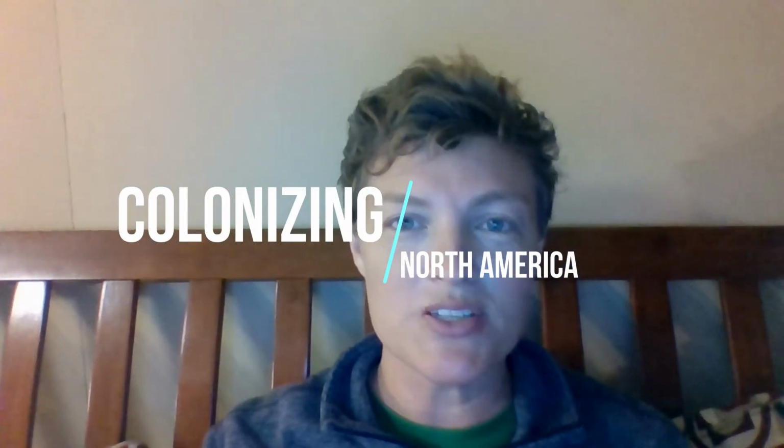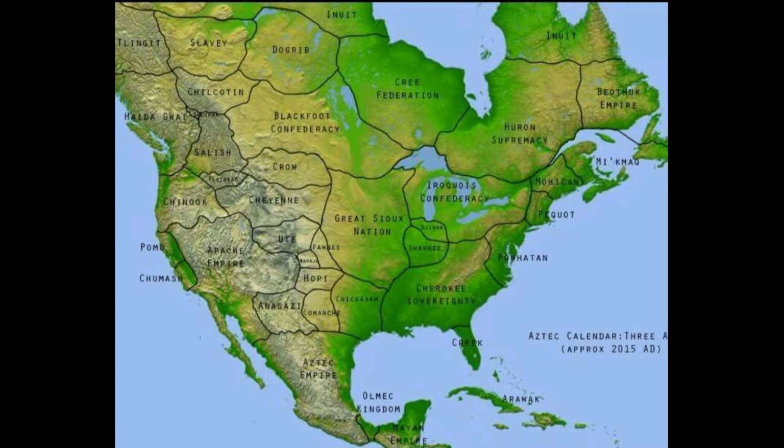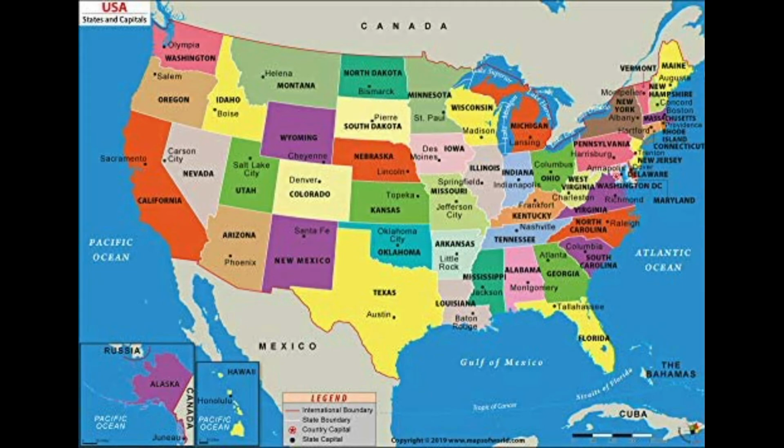Okay guys, we are going to start learning about how the United States of America became the United States of America. How did we get from this? This is a map of the Native American tribes. To this. This shows the European countries trying to claim North America. And then to this. This is the United States as we know it today. What happened in between there? So let's get going on this journey.